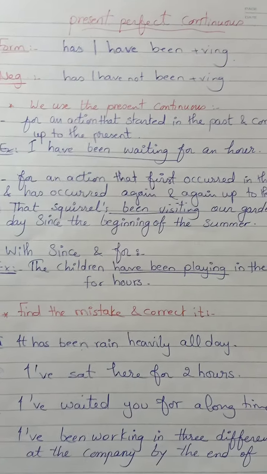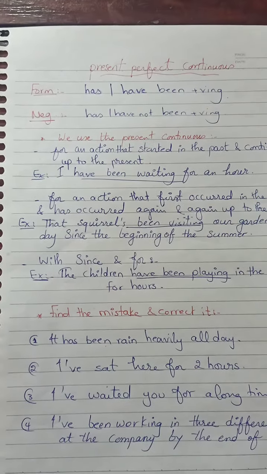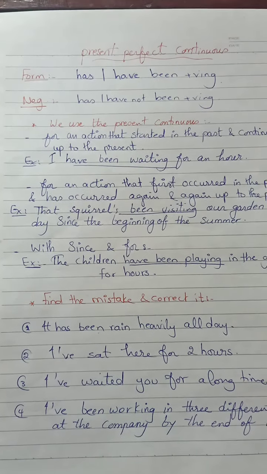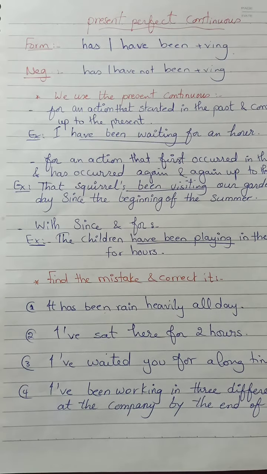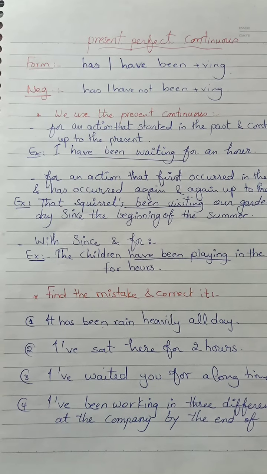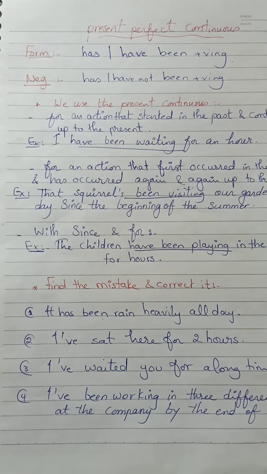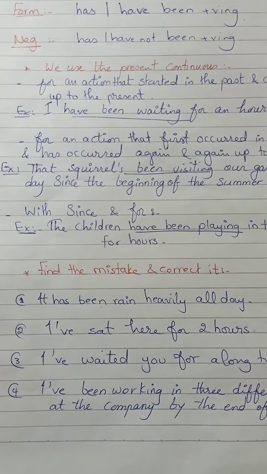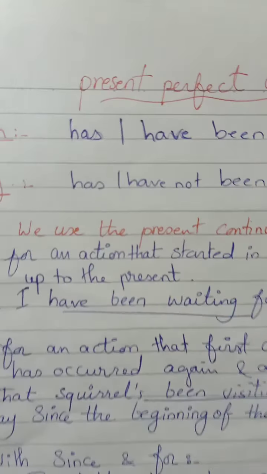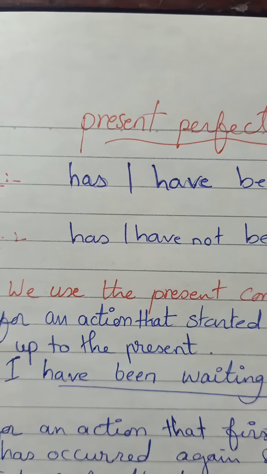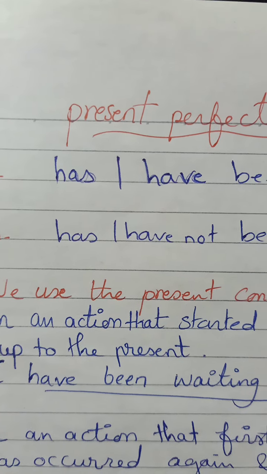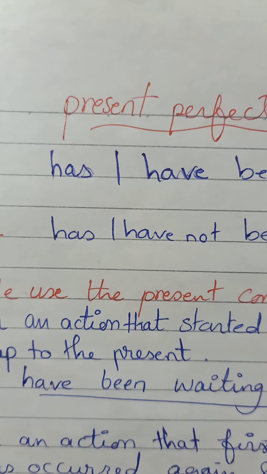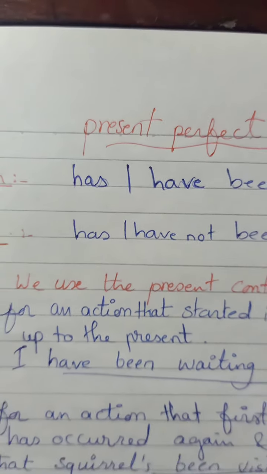And one more thing. As you can see, it's called present perfect. There is something very important I want you to know. It's present, right? The form is at present, but the meaning is in the past. So just the form, the structure, has or have plus been, is present, but the usage, or the meaning, is in the past.